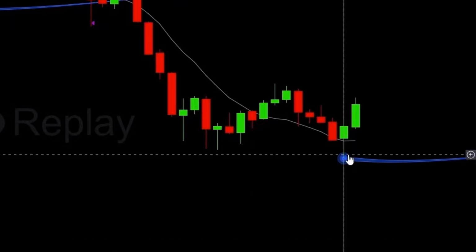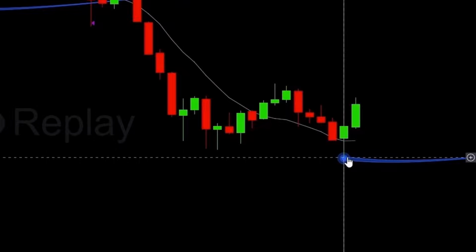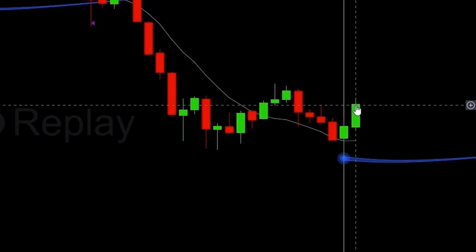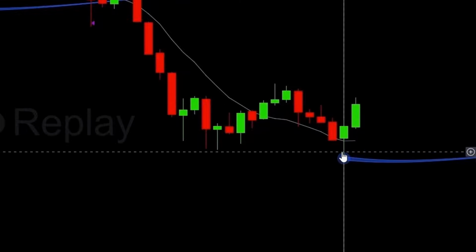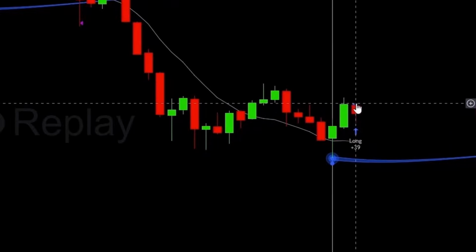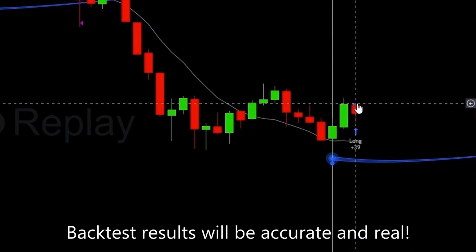Not at all. It means that if you want real backtesting results, the strategy should only enter into a trade after this candle's closed. So when I coded the strategy with ChatGPT, I made sure the strategy enters one candle later after the supposed buy signal from the MA Sabres was printed. So our strategy enters on this candle's open. This way we avoided the repainting problem and our backtest results will be accurate and real.